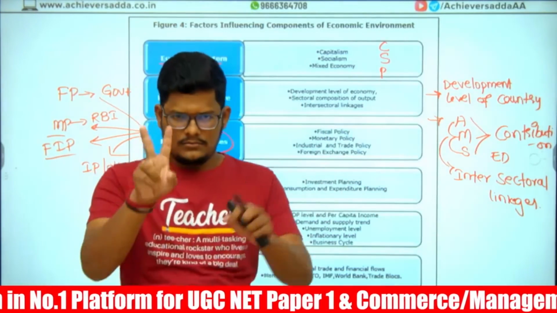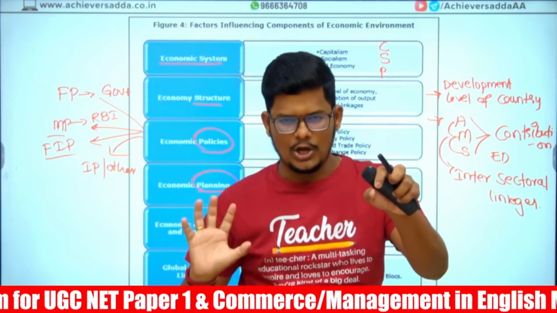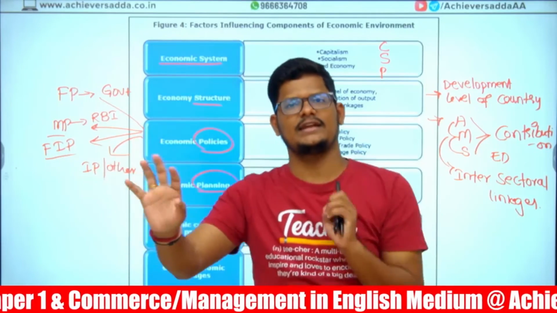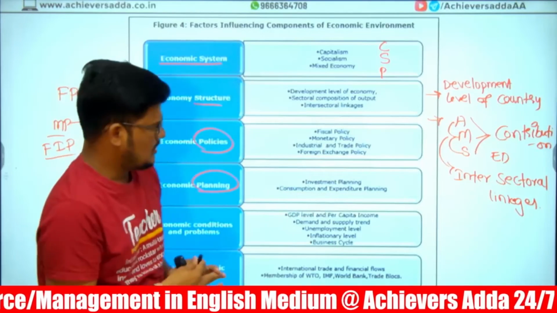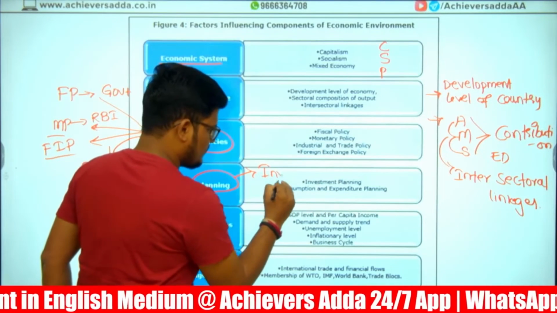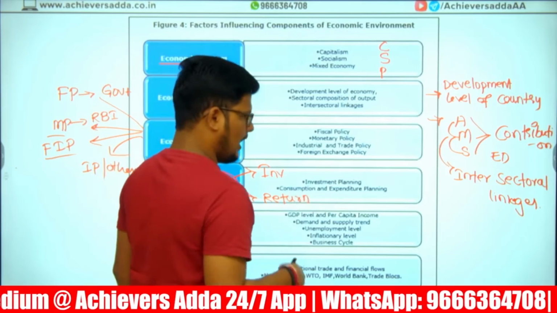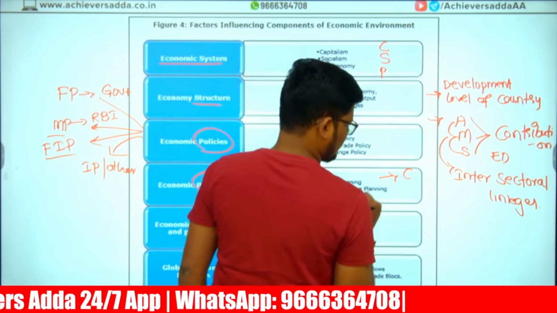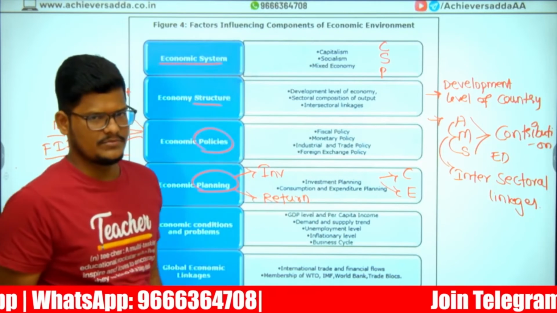Planning is related to two things. When you plan, two things you need to plan. How much we are putting as expenditure, and with this expenditure, how much we are getting as a return. It is like an investment and return point of view. So planning with respect to investment, planning with respect to return, or planning with respect to consumption of the people, planning with respect to expenditure for that consumption.